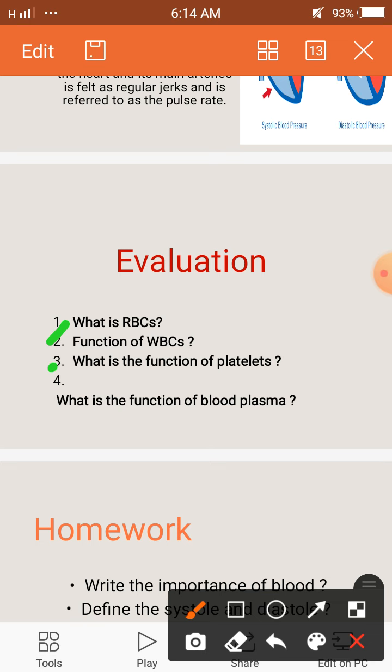Next, what is the function of the platelets? Platelets help in the clotting of the blood, and this prevents the excessive loss of blood. Next, what is the function of blood plasma? Blood plasma helps in the transportation of different types of material like food, oxygen, water, etc. Blood plasma plays a vital role in the transportation of material.